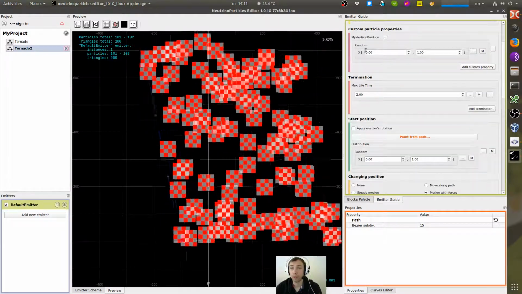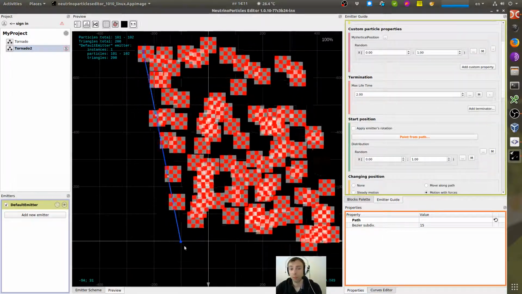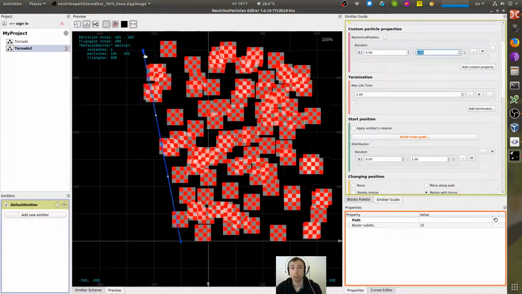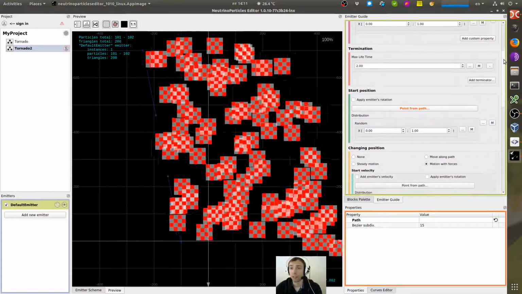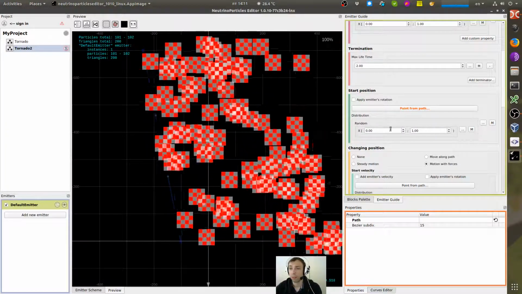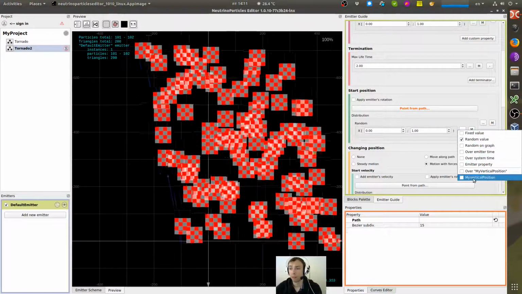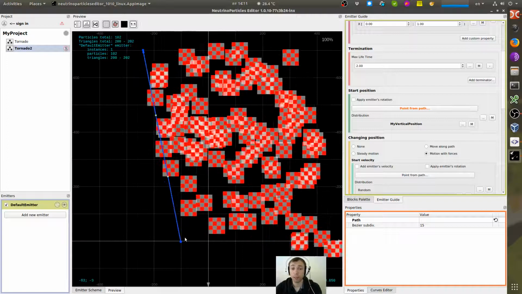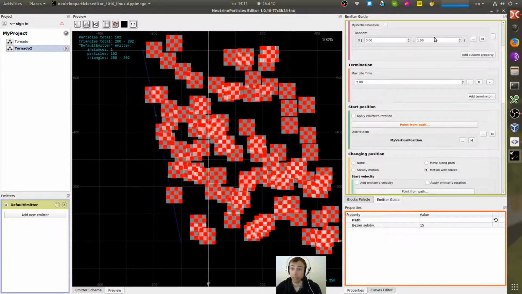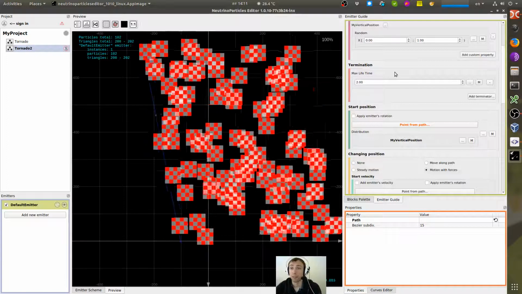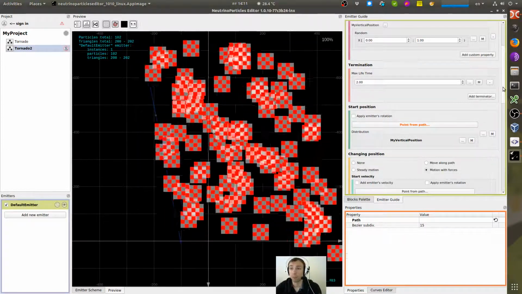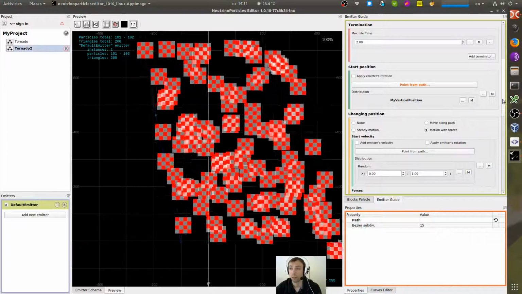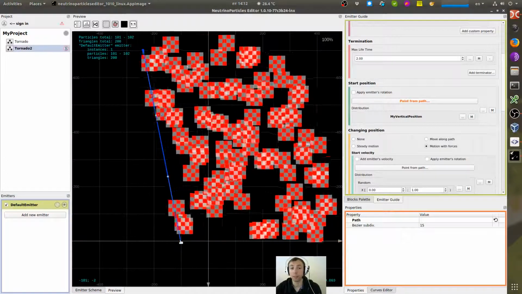When vertical position is 0, the particle should be at the start of the path, and when it is 1, the particle should be at the end of the path. So instead of this random distribution, I can use simply my vertical position. Visually it will be the same because it is also random, but now we can set up other values which will depend on this position on the path.